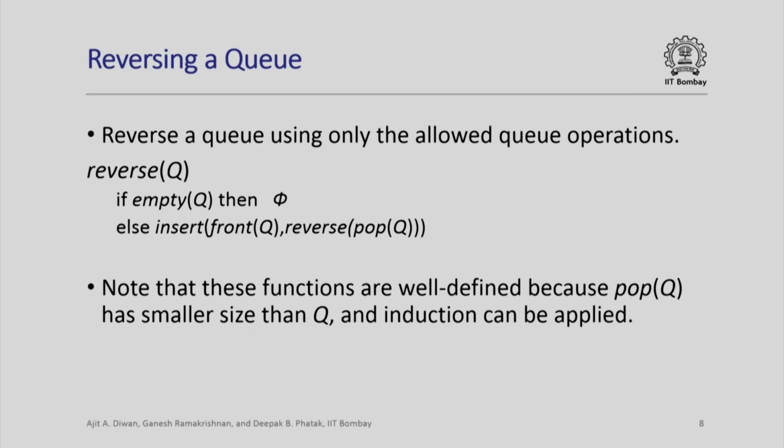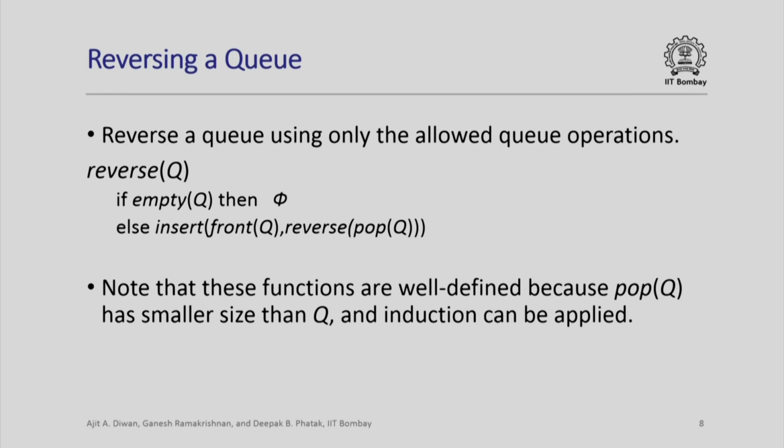Okay. So these operations are well defined because pop queue has smaller size than queue, and therefore we are using induction here. To be formally precise, we should have done it in the earlier way: define it when the queue is empty and define it for when the value of the queue is obtained by pushing an element into some smaller queue. In this case, we are assuming it is defined for the queue pop queue, and then you are defining it for queue.